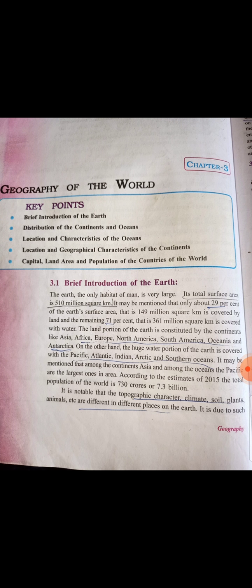Then it may be mentioned that only about 29% of the earth's surface, that is 149 million square kilometer, is covered by land, and the remaining 71%, that is 361 million square kilometer, is covered with water. That means a very little proportion, only 29%, is land area, and the rest 71% is covered by water bodies, oceans, seas, rivers, all this.